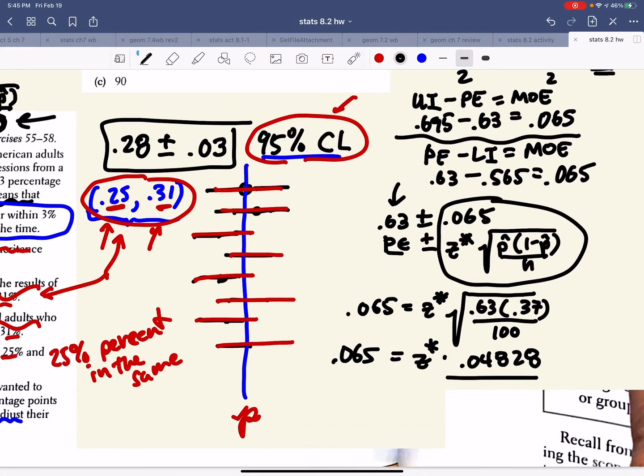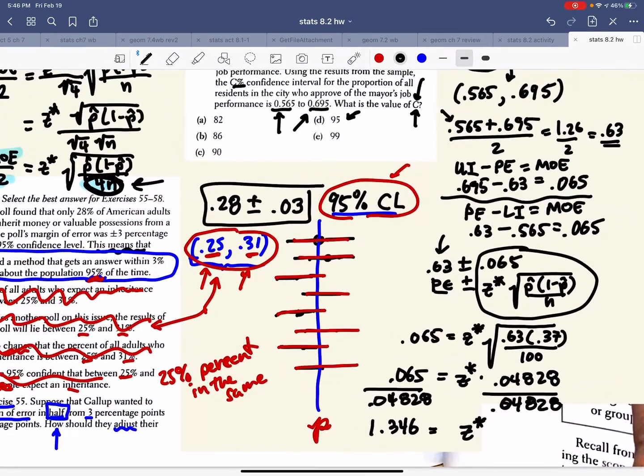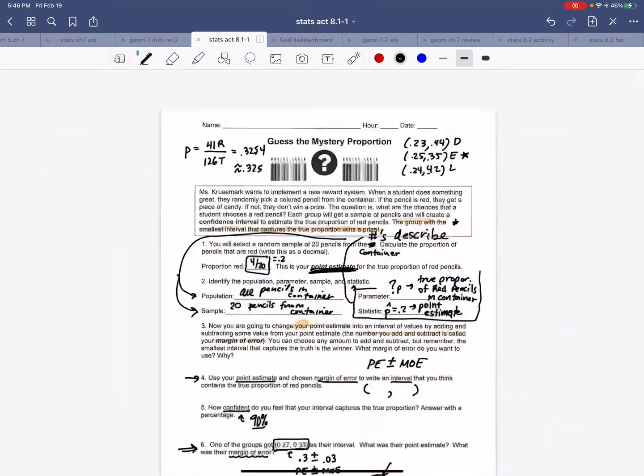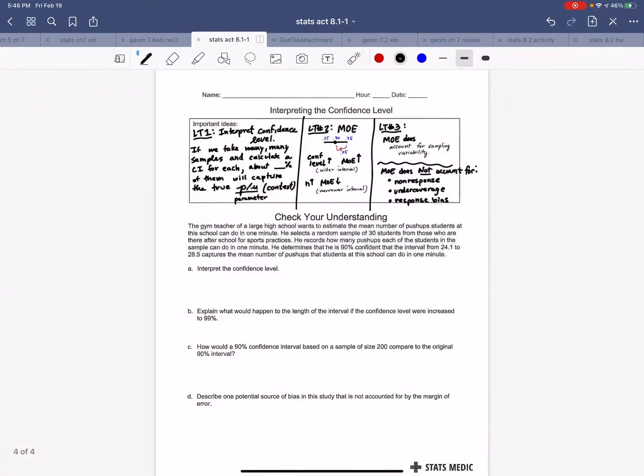Okay, so if we want to figure out what z star is, we divide on both sides. I'm going to turn it upside down and multiply it by 0.065. For z star, I get 1.346. So I could look at my table, but I found out in previous classes that we can also calculate this value.